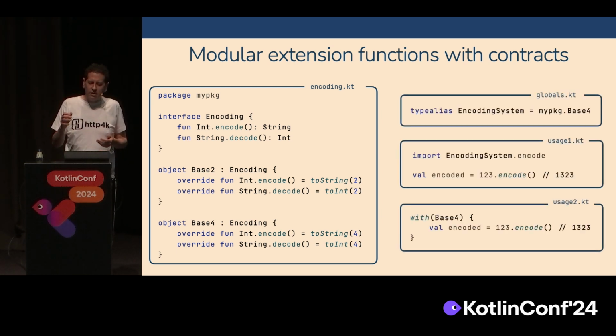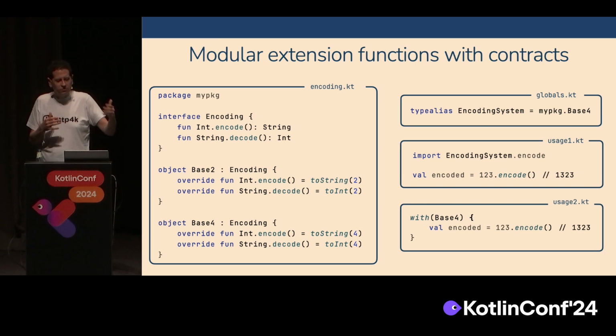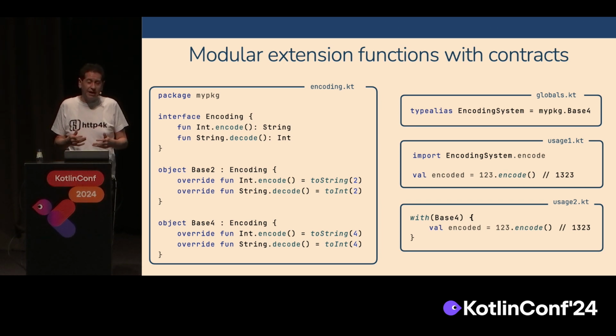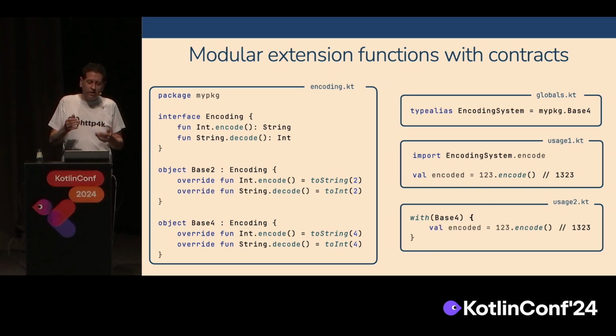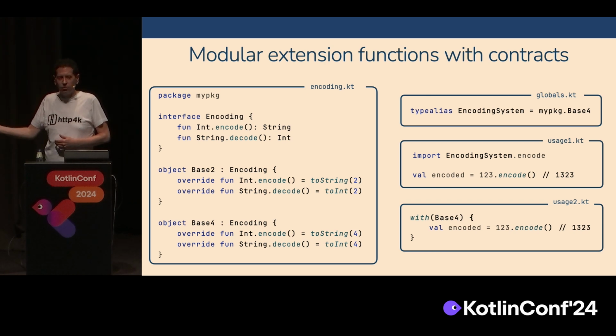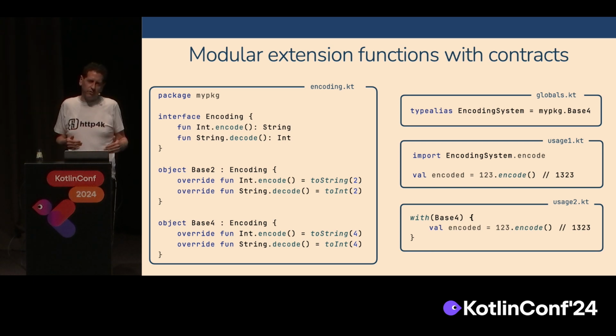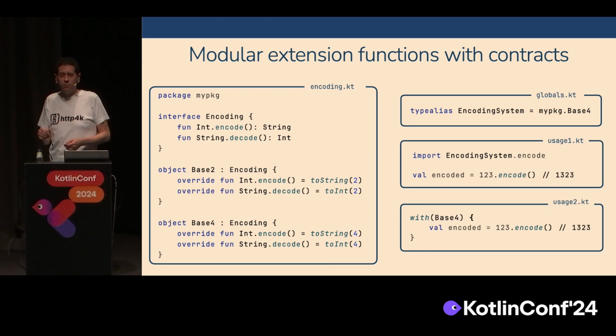There are two ways to use it. The first one is, let's say you're in a global encoding system, you decide you're going to have base 4 or base 2. You can define a type alias, which defines your chosen encoding system, and then you can use it as an import everywhere else. And if you want to change your entire system to use base 2, you just change that one import in one place.